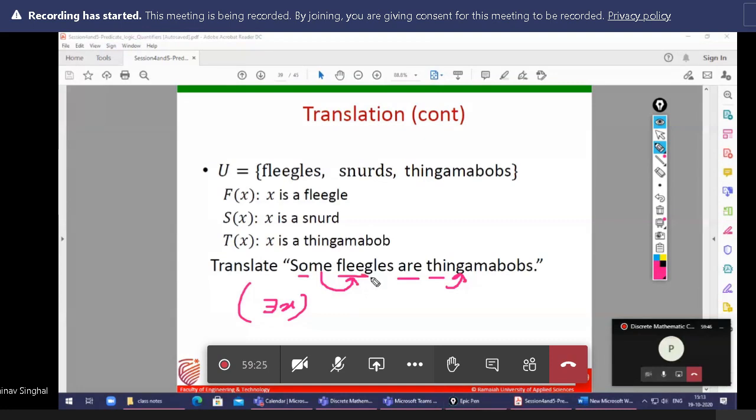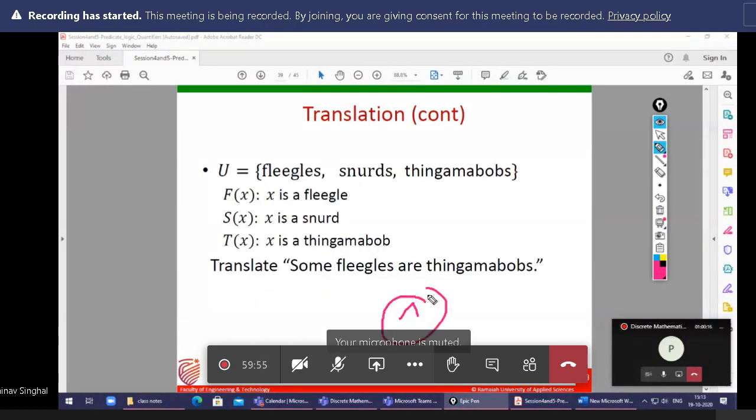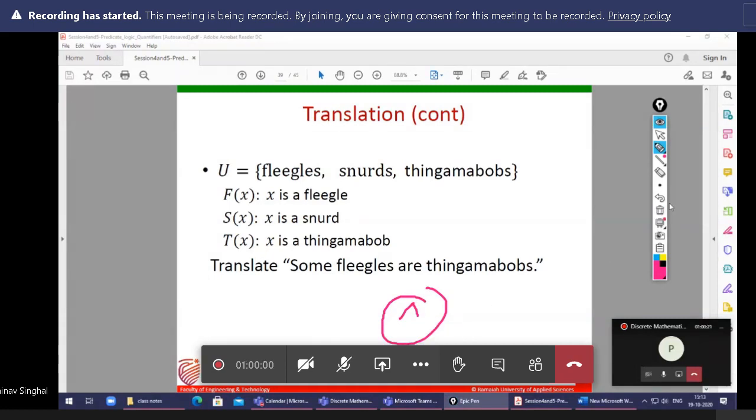That means whatever x we are choosing, because first we need to choose x, that x should be a fligal and that x should also be a thingamabob, carrying both properties. If any variable carries both properties, then we need to take a conjunction, not a union. So that's why we are taking conjunction. Good, Preeti.